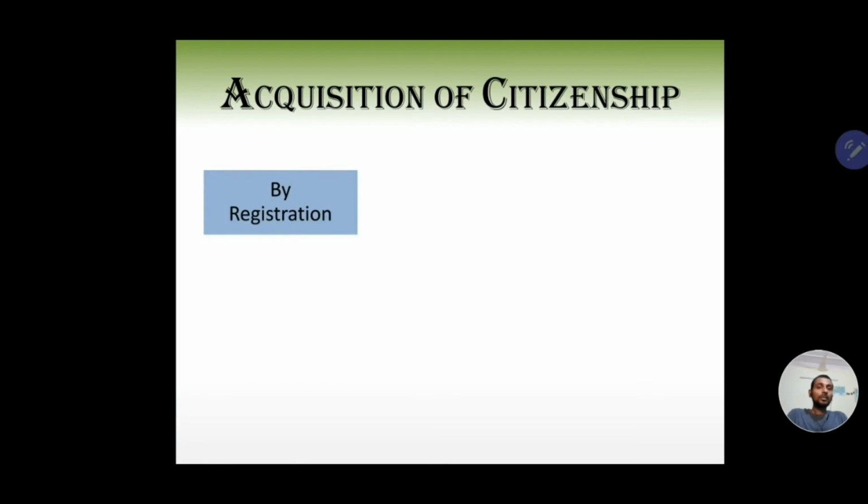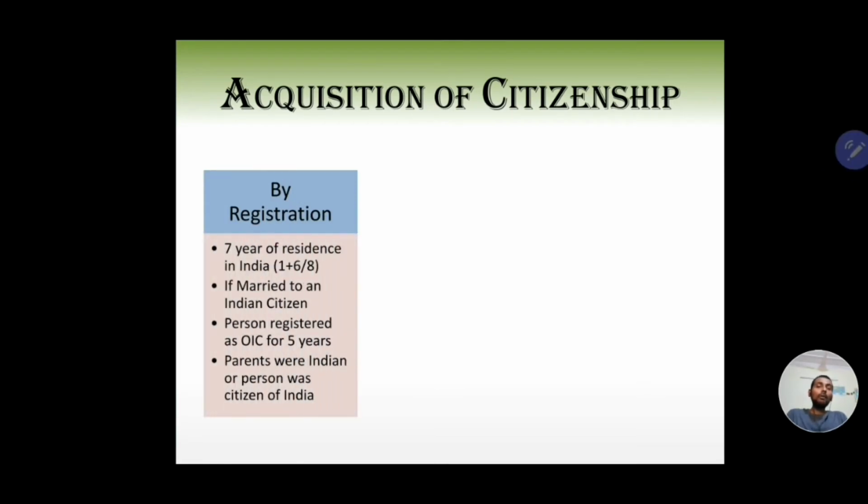Now coming to the next provision, that is by registration. Now citizenship by registration is a little complex. There are lots of small criteria here. We need not know all of them, but we must know some important ones. So the first one says a person of Indian origin, that is a person who was either born in India or whose parents or whose grandparents were born in India or could be citizens of India by virtue of Article 8, they can register themselves to be citizens of India.